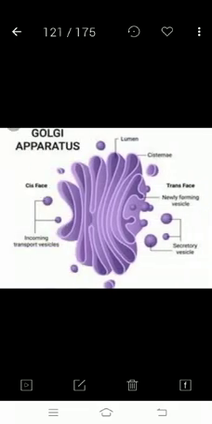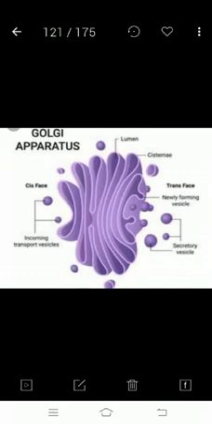Now the Golgi apparatus. This Golgi apparatus was discovered by Camillo Golgi. Who discovered the Golgi apparatus? Camillo Golgi. The Golgi apparatus consists of a system of flattened bags parallel to each other.